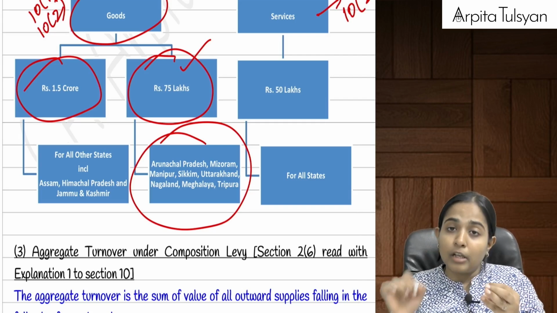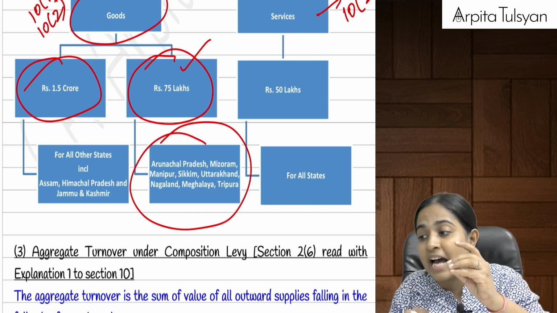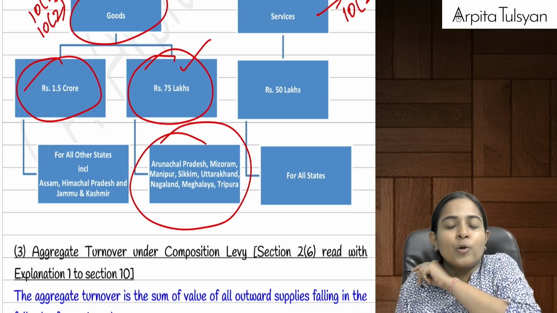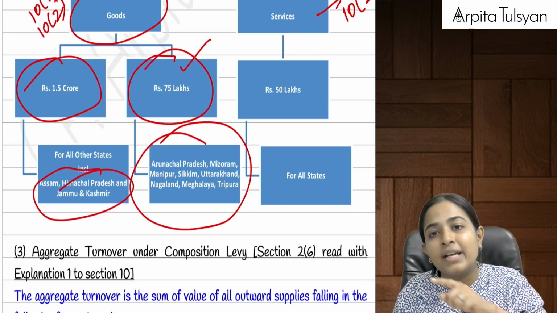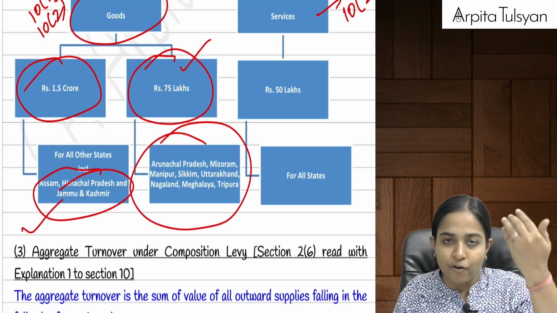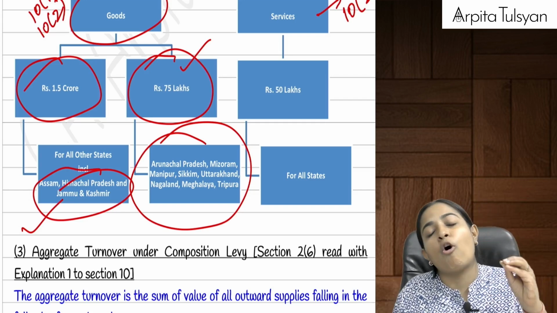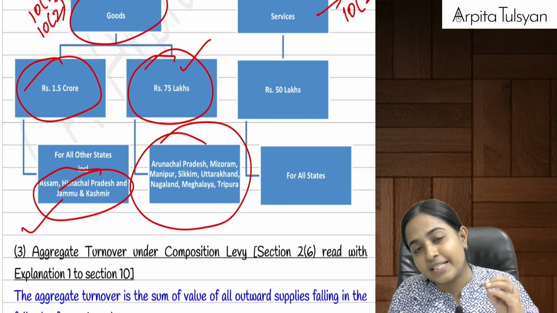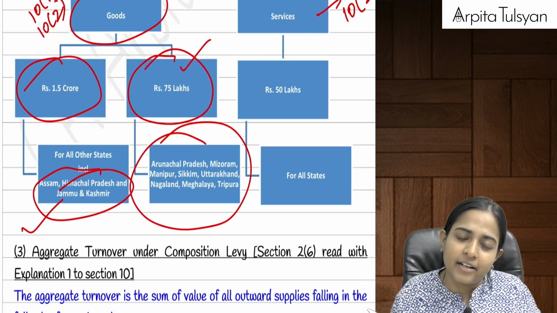Now you should get a doubt: Assam, Himachal Pradesh and Jammu and Kashmir are also special category states, but you have not included them in the limit of 75 lakhs. Yes, I agree, because these three states were not given the 75 lakhs limit. So for Assam, Himachal Pradesh and Jammu and Kashmir, apart from the other states, they can opt for composition scheme if their aggregate turnover in the preceding financial year has not exceeded rupees 1.5 crore. Are you clear with this?